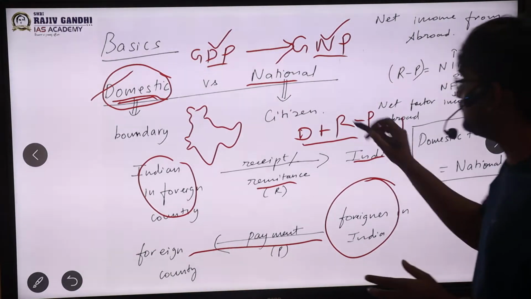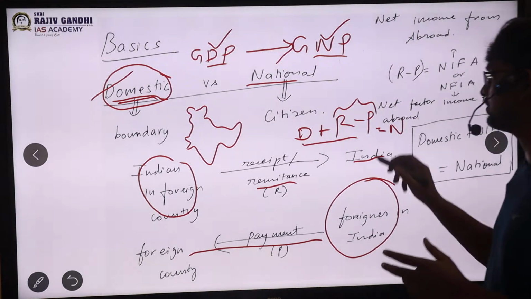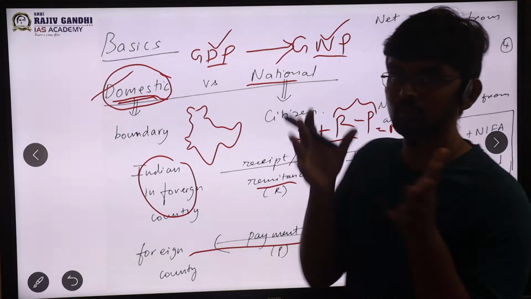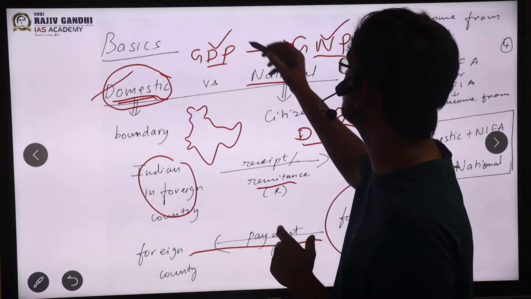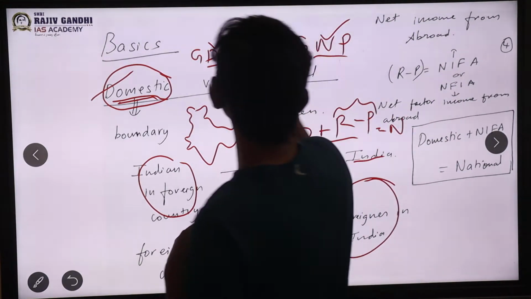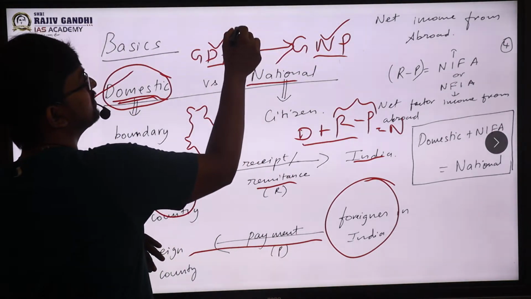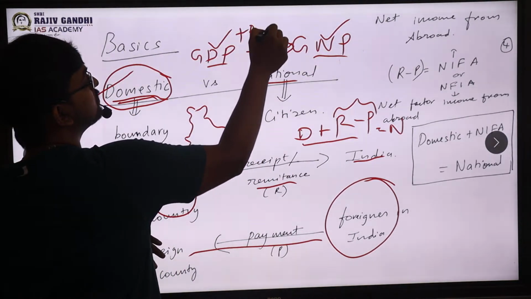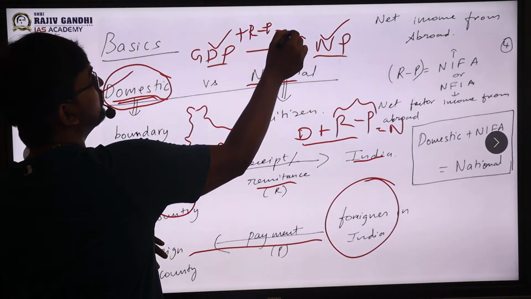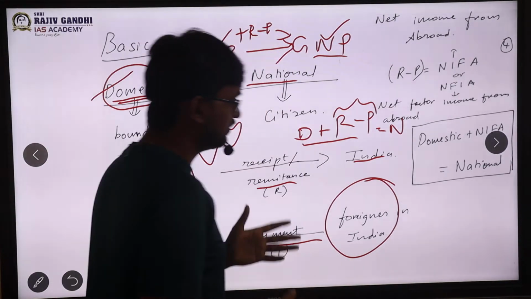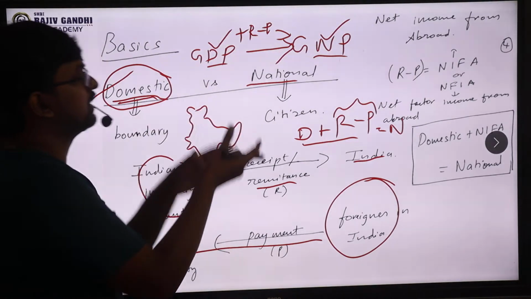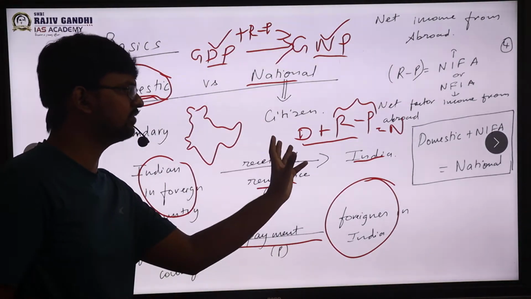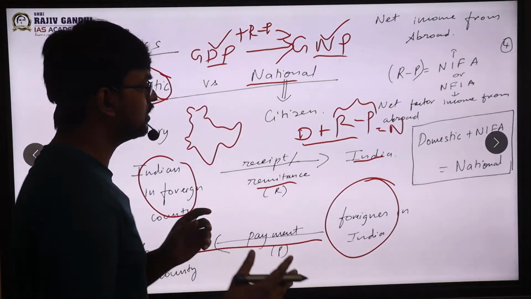So what is this R minus P? That is what we are going to see. We are now seeing the conversion from domestic to national. Simply, if you want to go from GDP to GNP, all you have to do is GDP plus remittance minus payments, which will give you your GNP. That is a simple way of saying it. So from domestic to national, you got how to move.